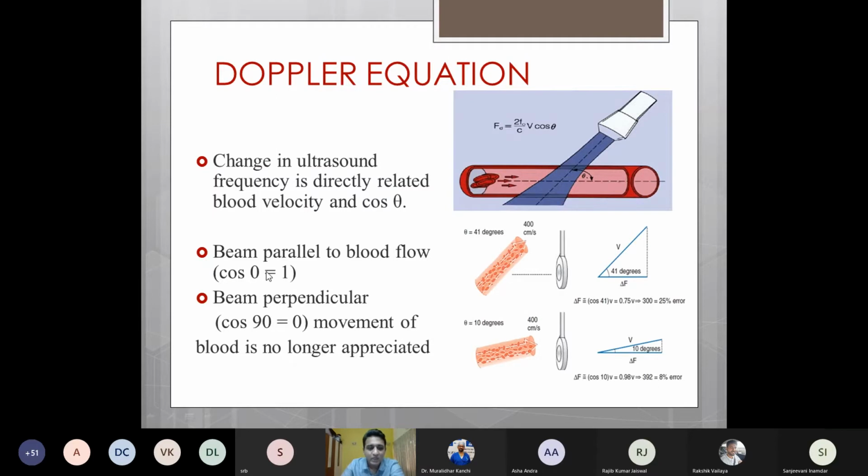This angle has to be as close to 0 as possible, because even if it changes by 10 degrees, there is an 8% error which comes in the velocity. And as it increases, the percentage of error keeps on increasing. So it will be difficult to distinguish between maybe a mild valvular lesion and a moderate or severe one based on this error.